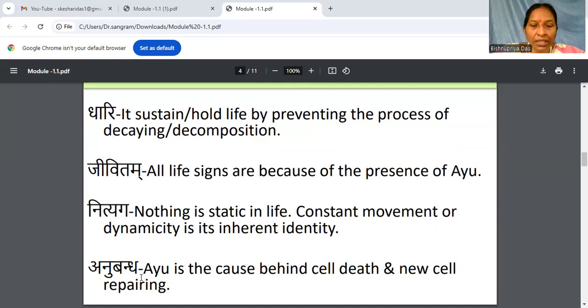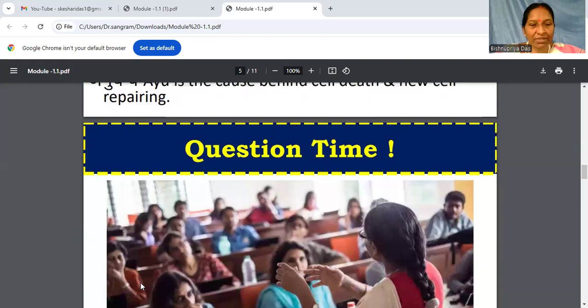We have kept that if there is a death of one cell, it means immediately the next step is the repairing of another or new cells. So repairing of new cells is Anubandha to a dead cell. This is the matter to understand. And this process goes on in all living beings, not in non-living ones, and that's because of the existence of Ayu.